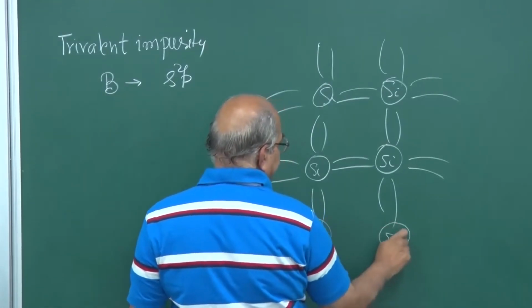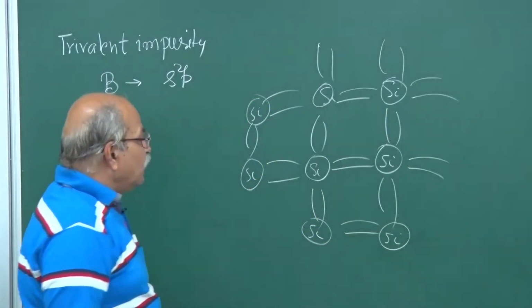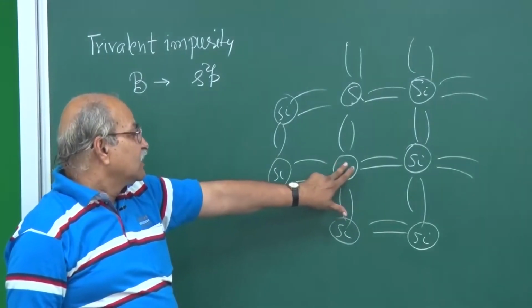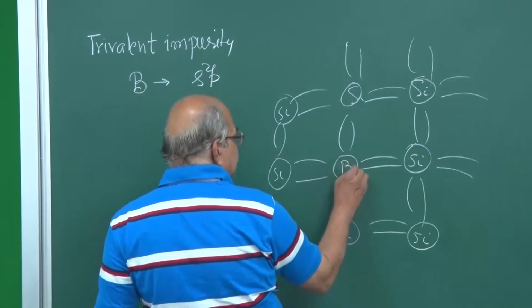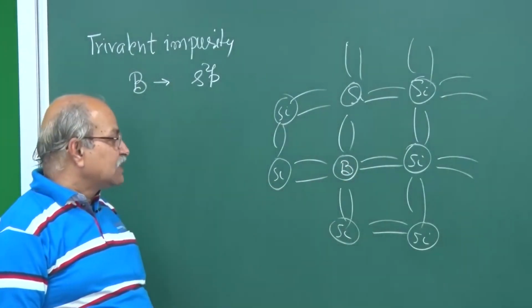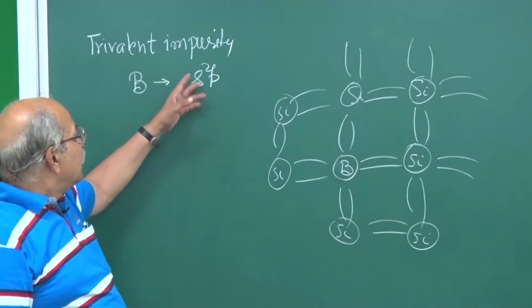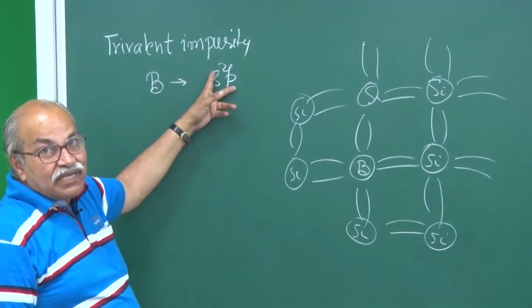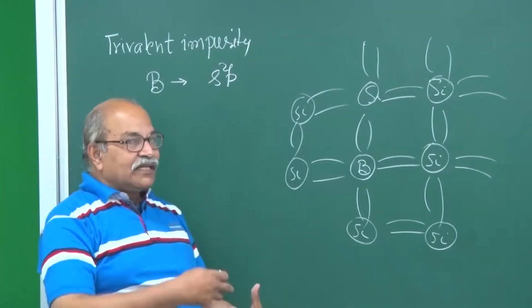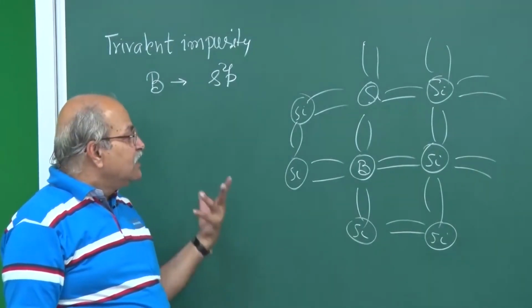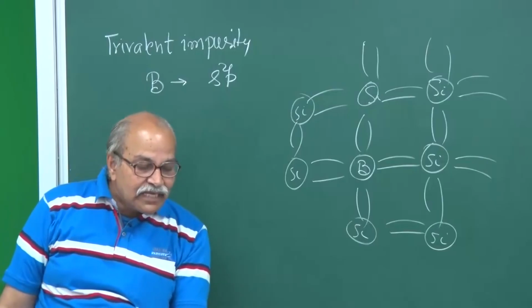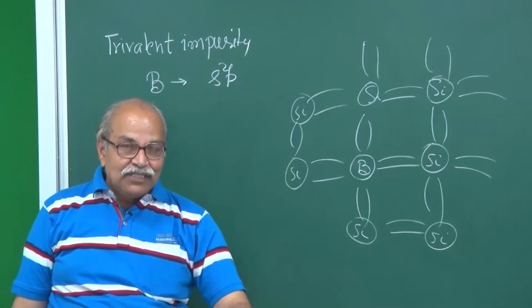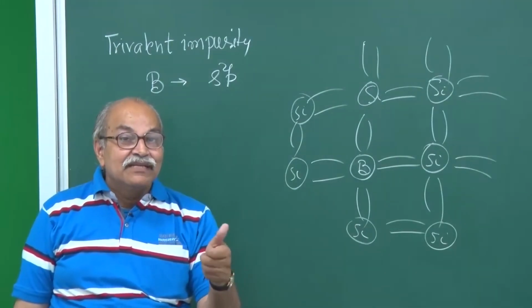And so on. Suppose this particular silicon atom is replaced by this trivalent impurity, let's say boron. What happens? Boron has only 3 outer electrons, s2p. So when it goes into that sp3, there are only 3 electrons that can fill that sp3 energy levels. Instead of 4, only 3 can be filled and 1 will remain empty.